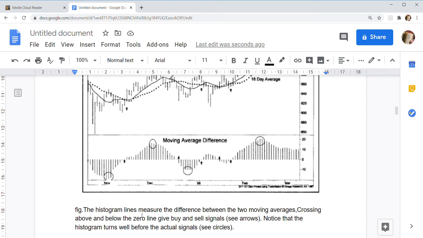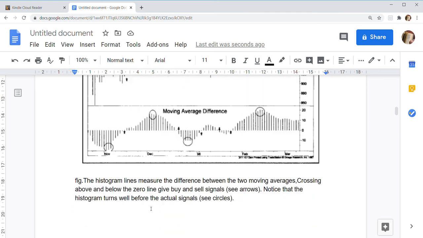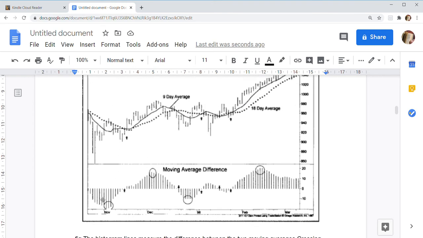The histogram line measures the difference between the two moving averages. Crossing above and below the zero line gives buy and sell signals, see arrows. Notice that the histogram turns well before the actual signals, see circles. So the histogram turns well before the actual signals.